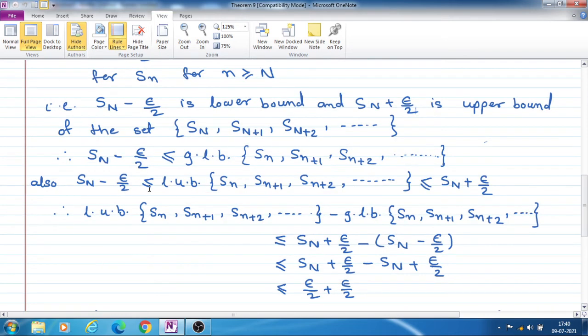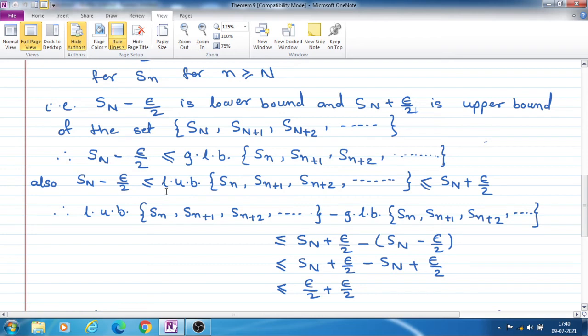Similarly, S_N minus epsilon by 2 is less than LUB. Since S_N minus epsilon by 2 is a lower bound and LUB is the least upper bound, this lower bound is always less than or equal to an upper bound.